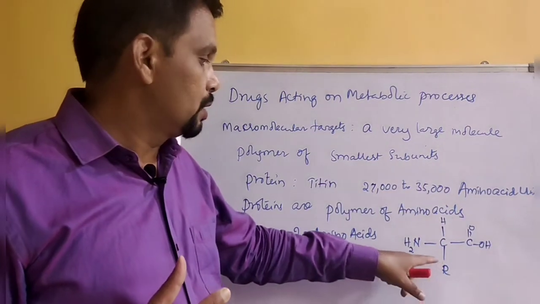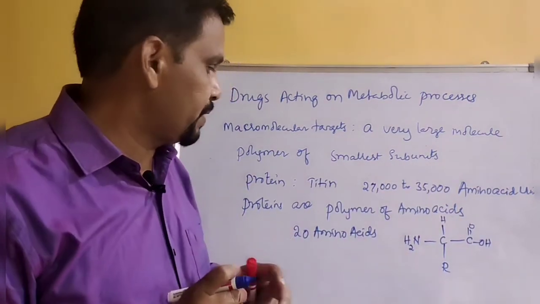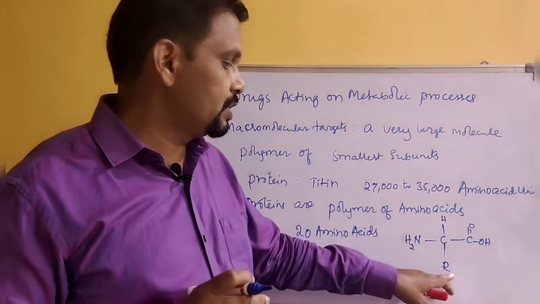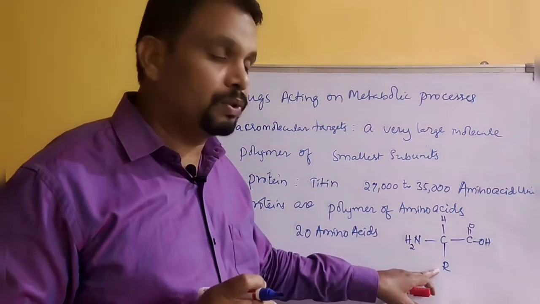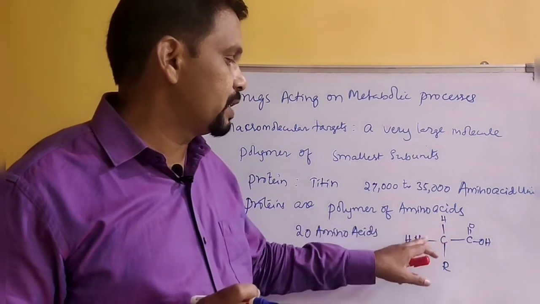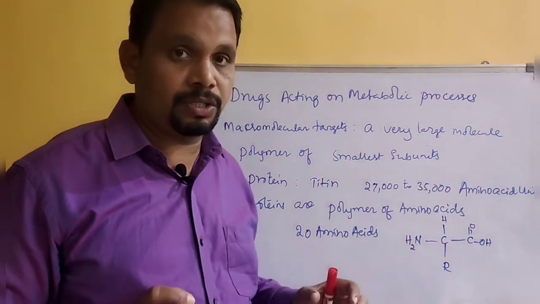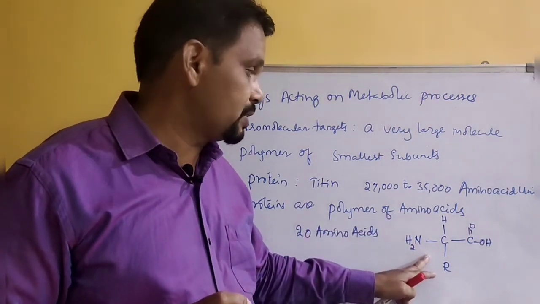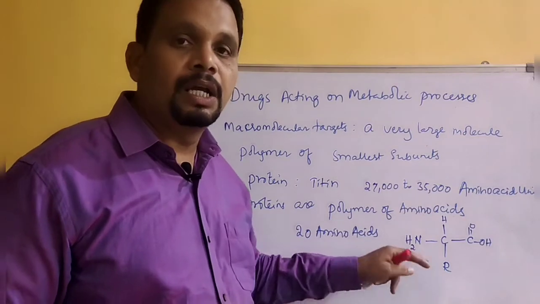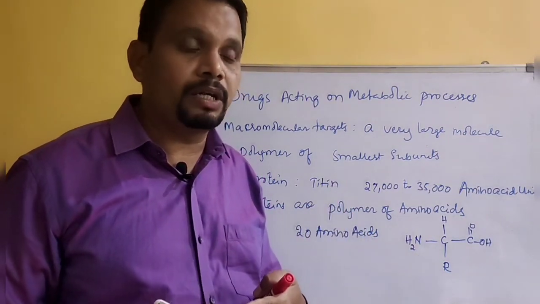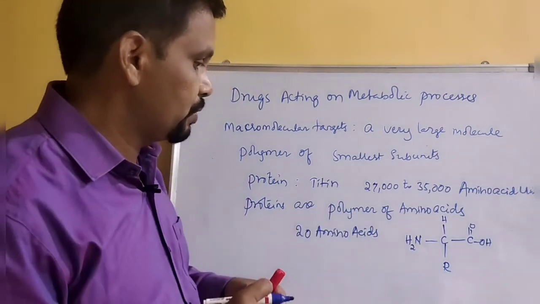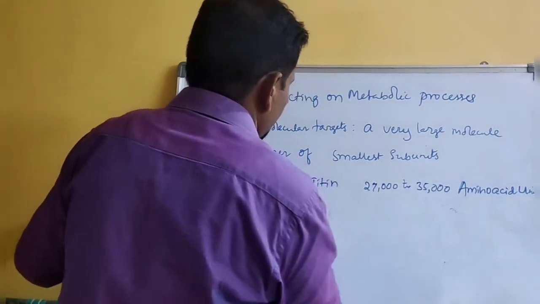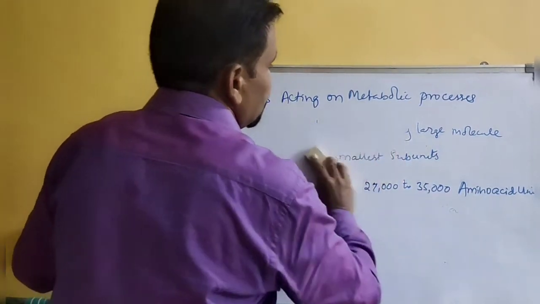The only change among the 20 common amino acids is in the R group; the remaining groups are the same in all amino acids. These single amino acids, the smallest subunits, are linked together through peptide bonds and form polypeptides, polymer compounds.